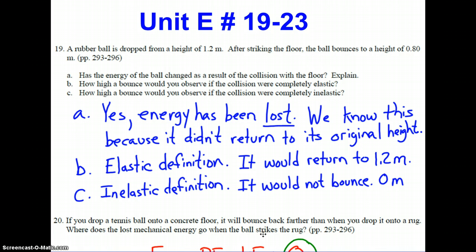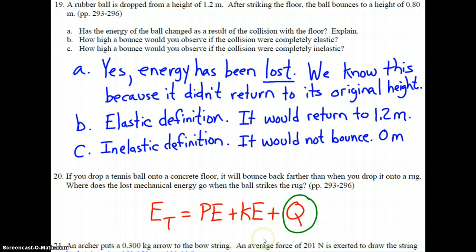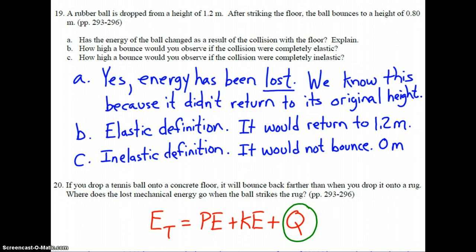Continuing on to number 20. If you drop a tennis ball onto a concrete floor, it will bounce back further than when you drop it onto a rug. Where does the lost mechanical energy go when the ball strikes the rug? Well, clearly what this means, applying the last question to this question, is that the collision was more inelastic with a rug than it was with a concrete floor.